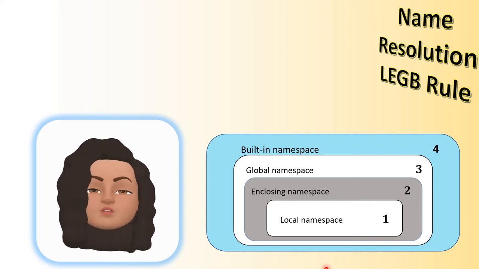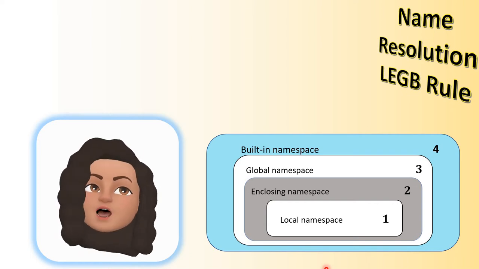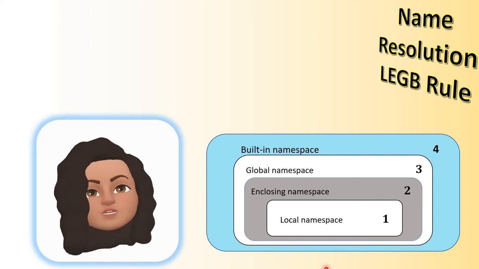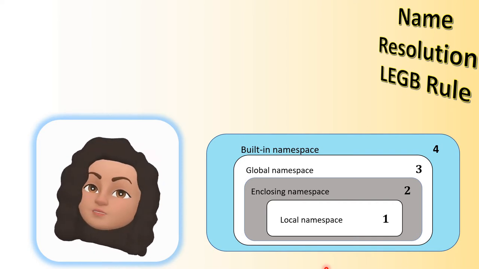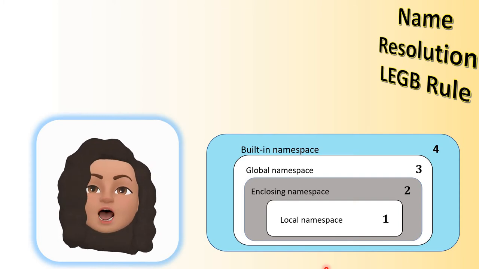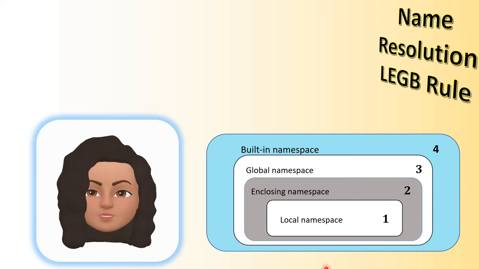If not, it will go and search in the enclosing namespace. If it is in the enclosing namespace, the variable will be used. If not, it will go to the global namespace and search for the variable. If the variable is found, it will be used. If not, it will go and search in the built-in namespace. If it is available, it will be used.